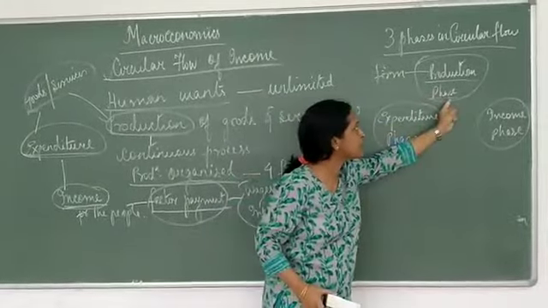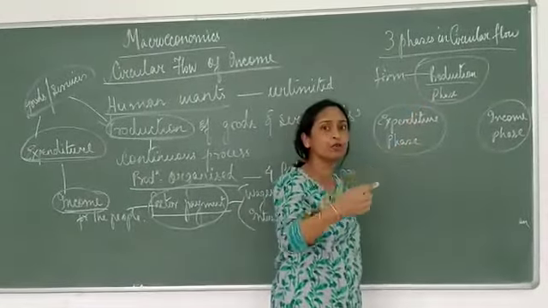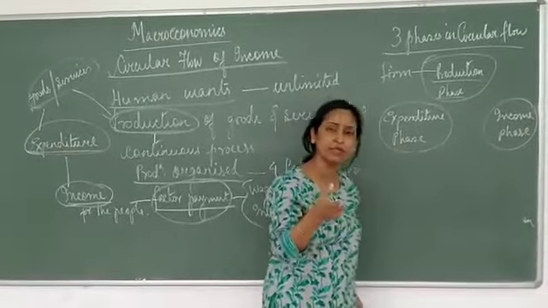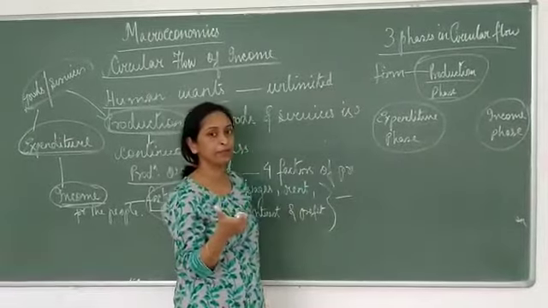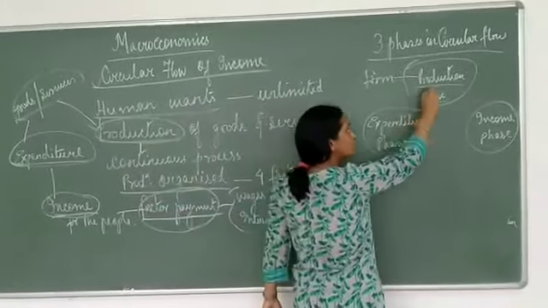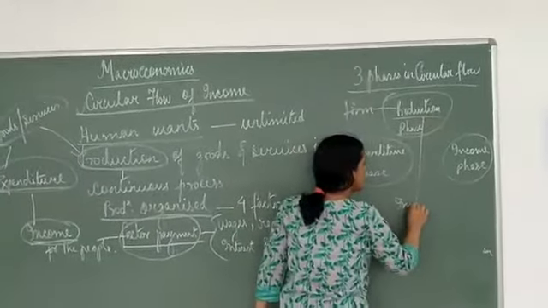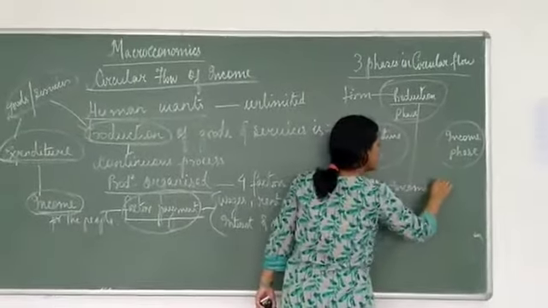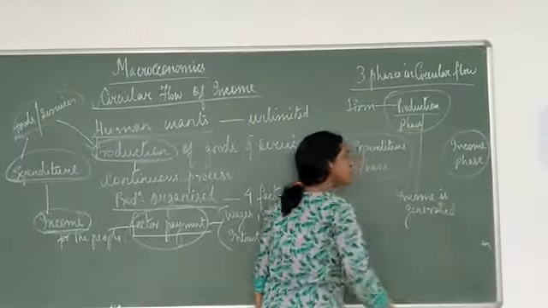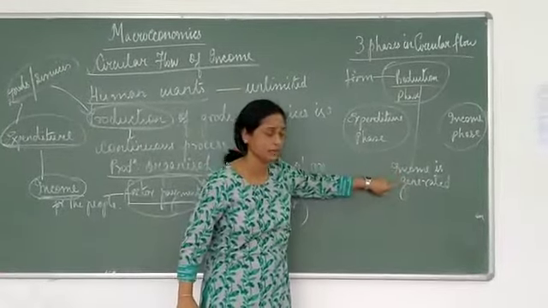So production is taking place here, and because of production, what is production? Flow of goods and services. What is the other term we use for that? GDP. What is GDP? It's income. Alright. So because of production, what we see? Income is generated here. Yes. In the production phase, because of the flow of goods and services, income is generated.